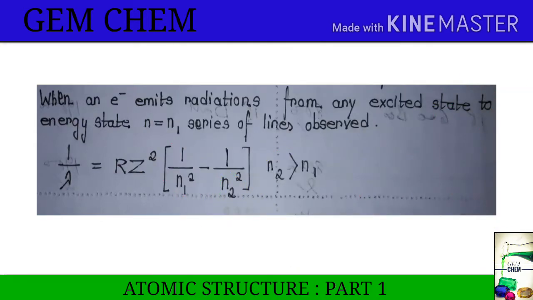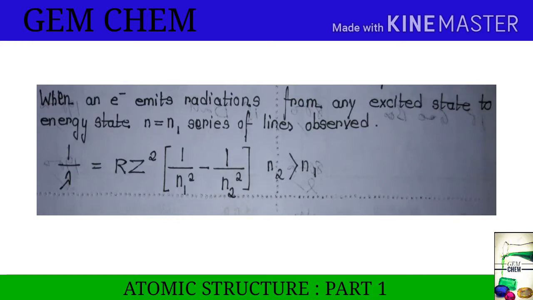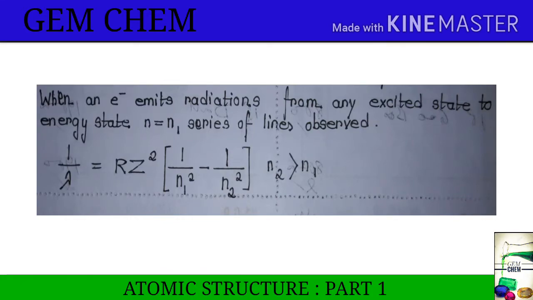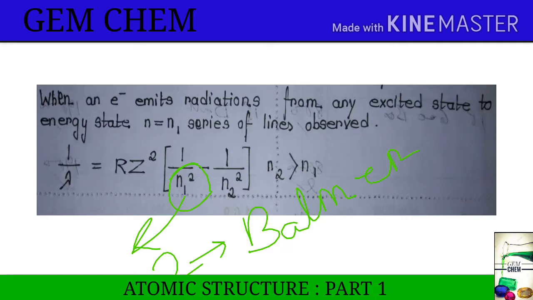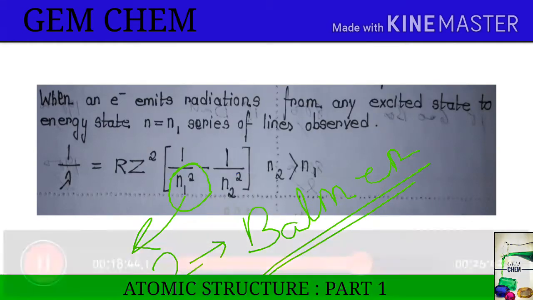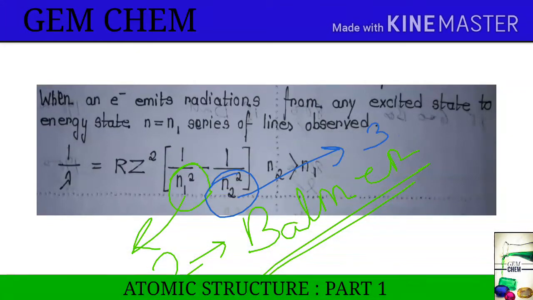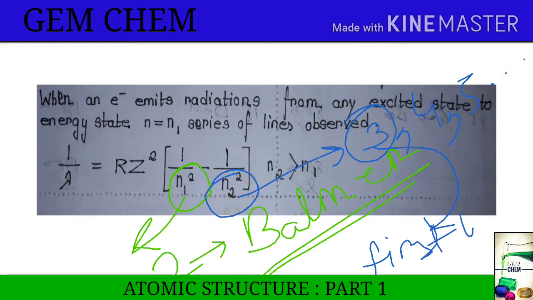Similarly, if we take this value as 2, this will be the Balmer series, and the successive values can be 3, 4, 5 and going on. So when it is 3, we can write first line of Balmer series.